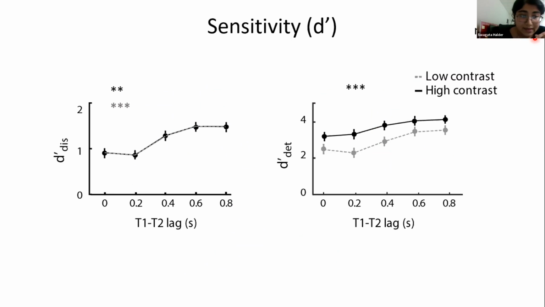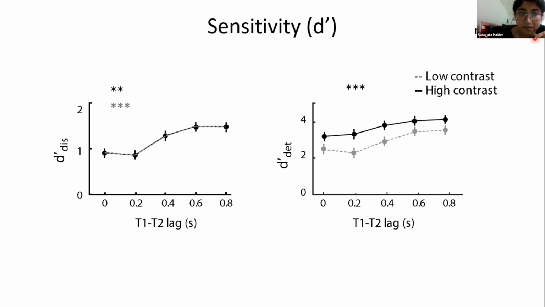So when you look at the sensitivity as a function of inter-target interval, there is an effect of blink in both detection and discrimination sensitivity. Interestingly, the impairment in detection sensitivity, that is the right plot you can see, is higher for the lower contrast, but such a contrast effect we have not seen for the discrimination sensitivity.